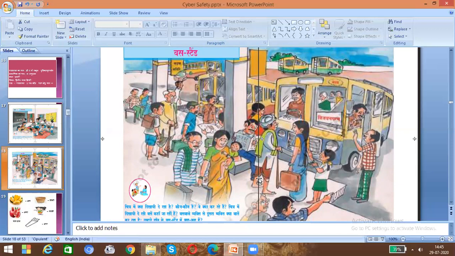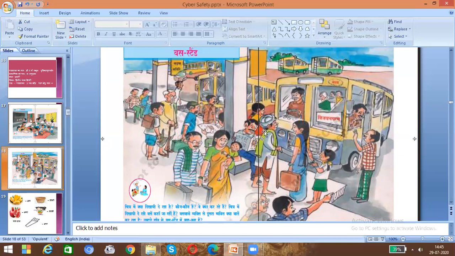Here we see one boy taking his luggage, one old man, and some people, and here the buses are there. Here you find one bus, it is written Vijaya Nagaram. This man is talking with the conductor. They want to find out where these buses will move. So this is the situation of the complex.